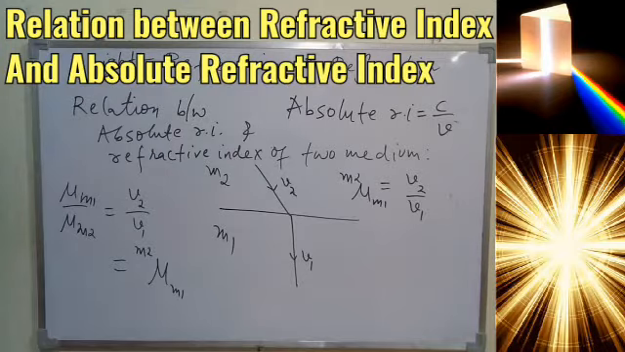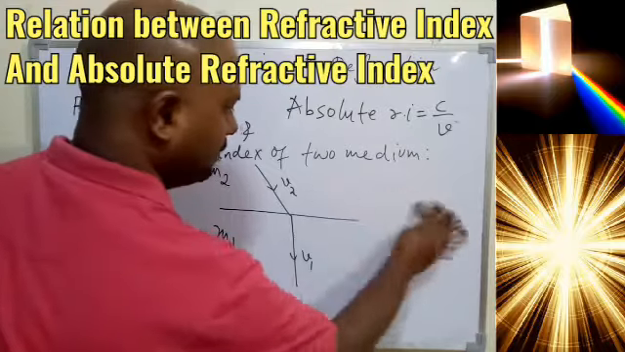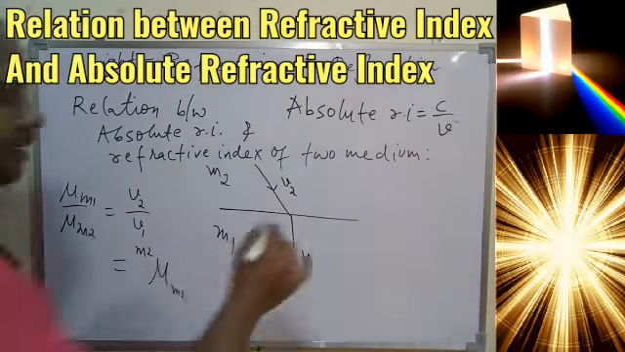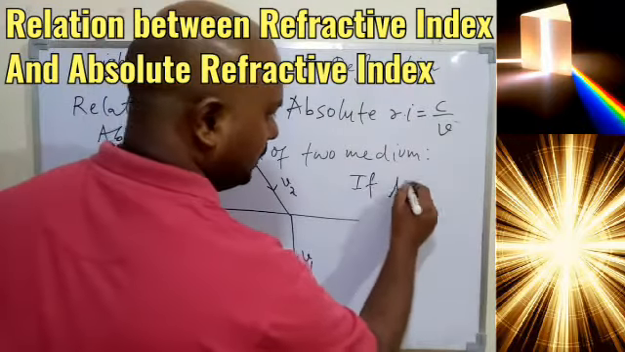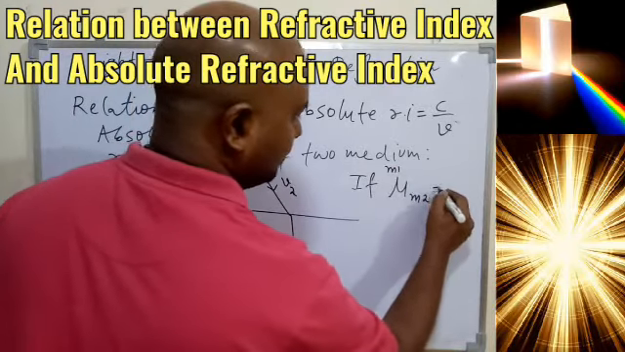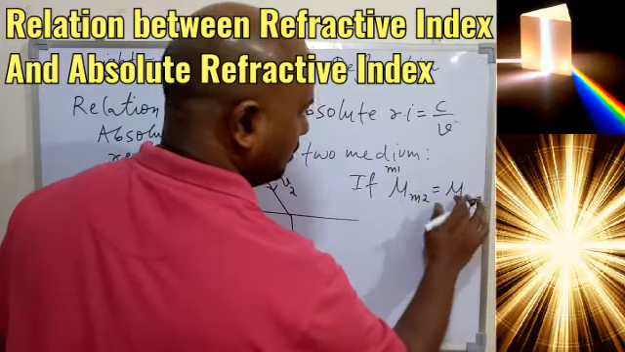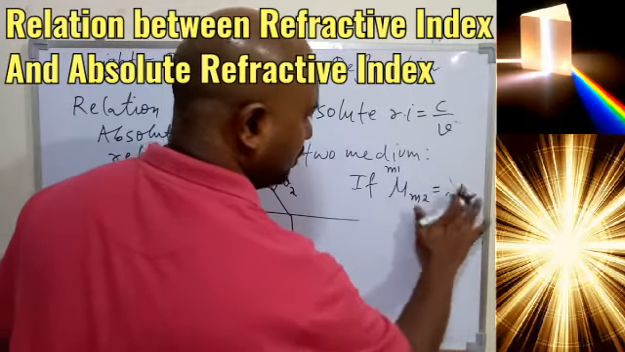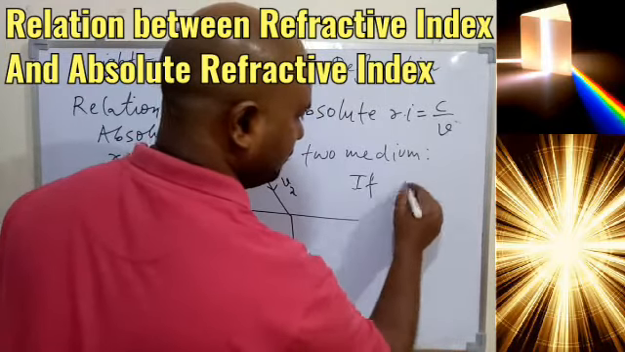So we got a very interesting formula, that is, if I say the refractive index of M2 with respect to M1, if I write, or better let me write this one.